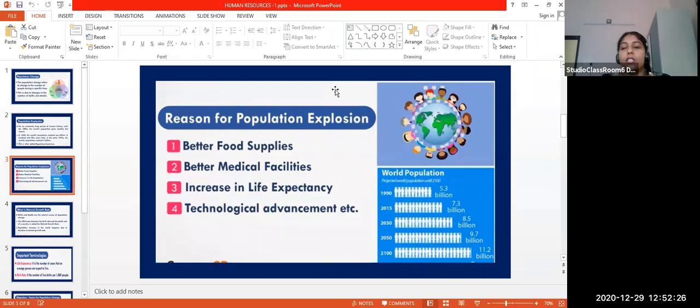Super specialty hospitals with good technology, right? All these increase population growth. We can call it population explosion. These are the reasons for population explosion.